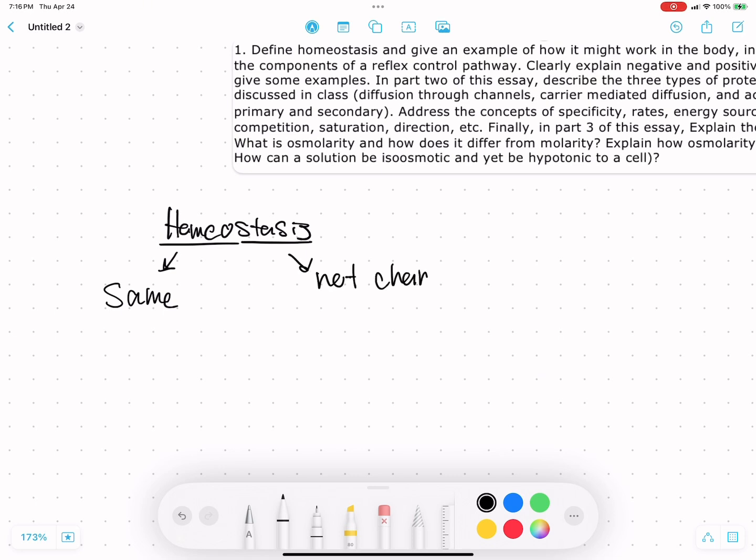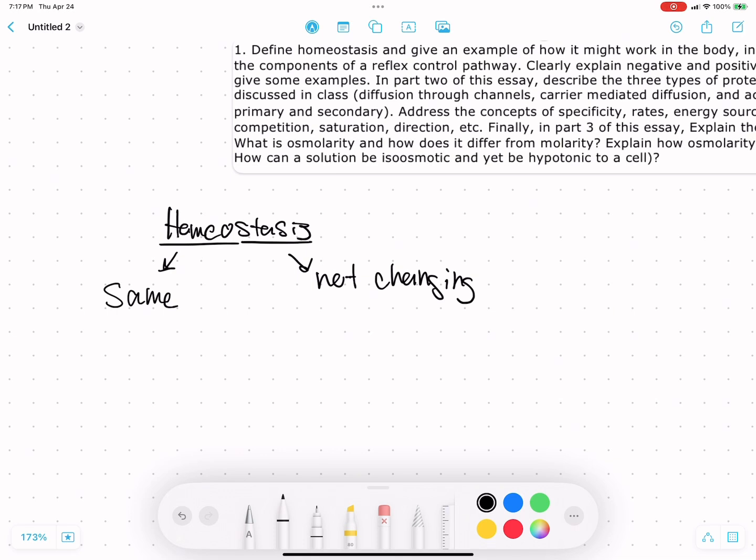Homeostasis. When broken down into its Latin roots, homeo and stasis, homeo or homo meaning same, and stasis meaning not changing. Homeostasis literally means just staying the same. And how we use this in a biological context is the concept of homeostasis is that organisms are able to maintain their basic functions necessary for living.